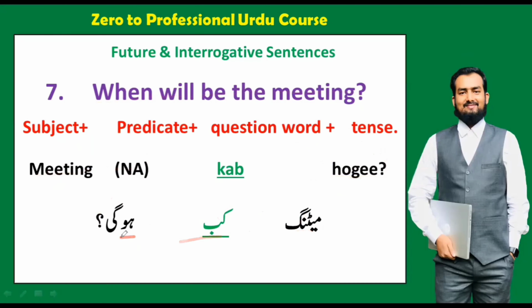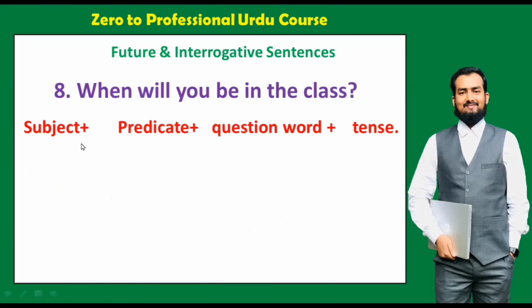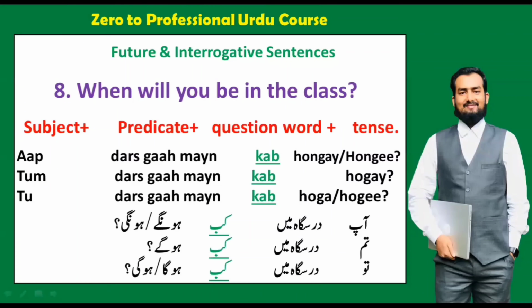And the next sentence is when will you be in the class. So how will you say in Urdu? In Urdu we will say it in three ways. First, formal way. So here we will say आप दरसगाह में कब होंगे, with male. And with a female, formal way, आप दरसगाह में कब होंगी. Okay, so when will you be in the class? You will say आप दरसगाह में कब होंगे और होंगी.